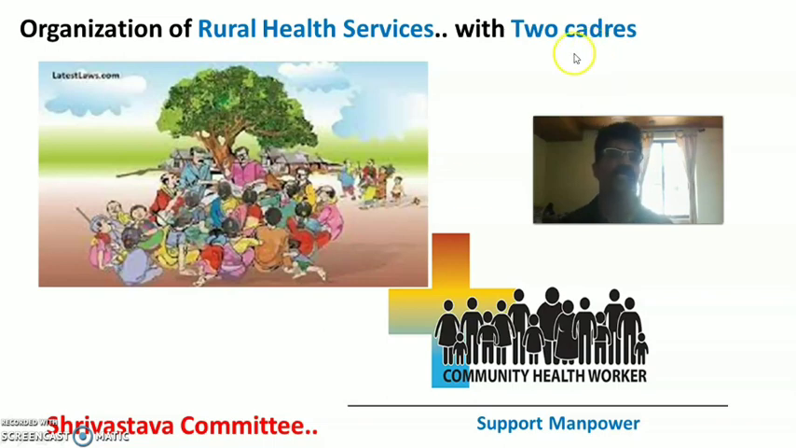So the two cadres were, one, the community worker, selected from the particular village or community or rural area and given training, and two, the sub-center staff, that is health worker male and health worker female, working with the medical officer to render quality comprehensive services to the particular rural area or village.